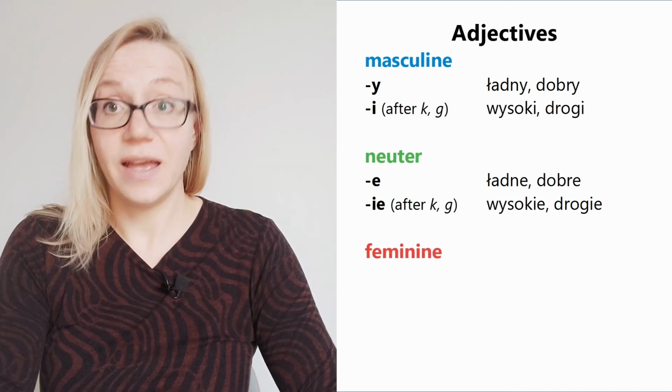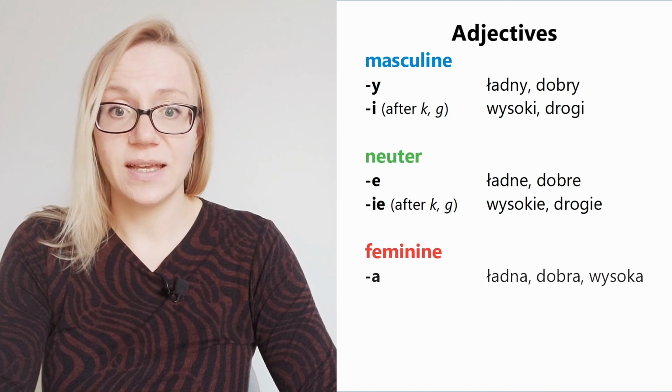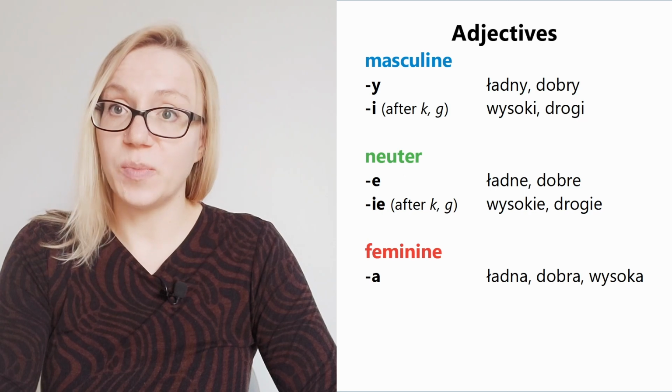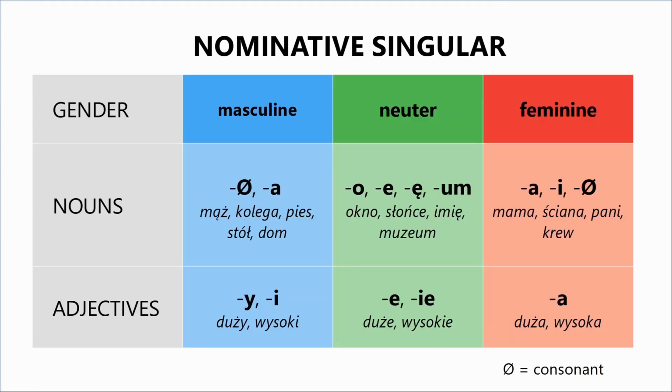Feminine adjectives in the nominative case will have the ending a, like ładna, dobra, wysoka. And now let's look at a glance at the endings in the nominative singular for nouns and adjectives. Take some time to analyze the table. Here you can see what is for masculine, neuter, and feminine.